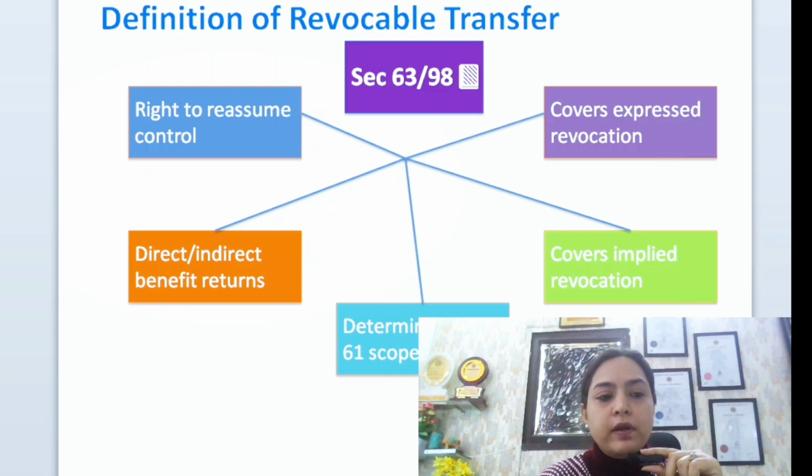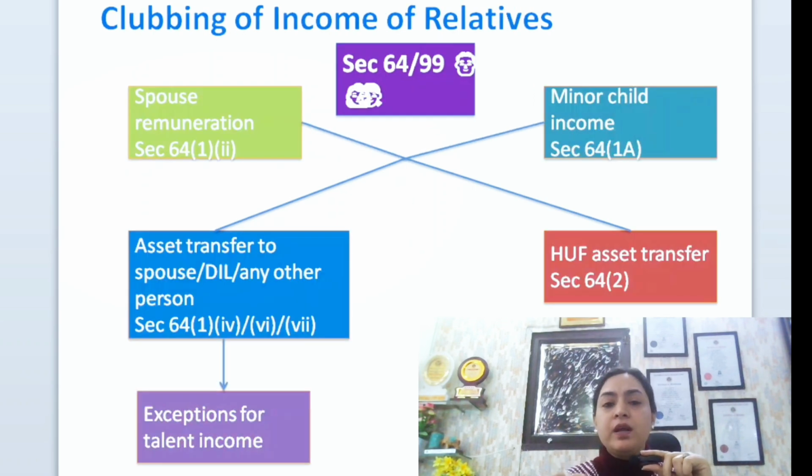Now the most important part of this clubbing provision is section 99. Earlier it was section 64. Section 64 talks about clubbing of income of relatives. Relatives की definition we all know. Husband, wife, brother, sister, lineal ascendant, descendant. Those are covered in the definition of relative.